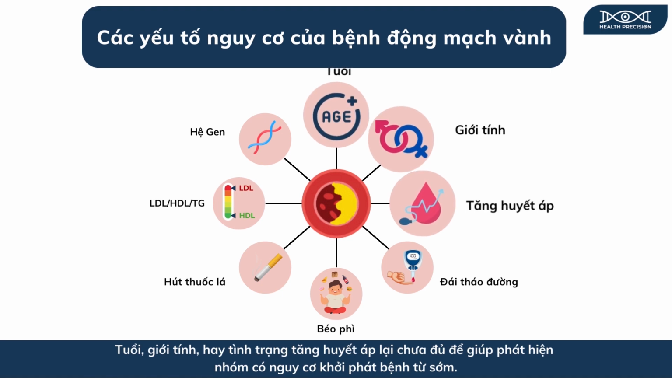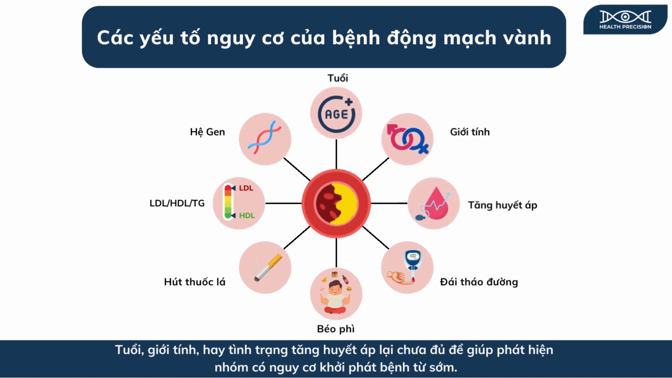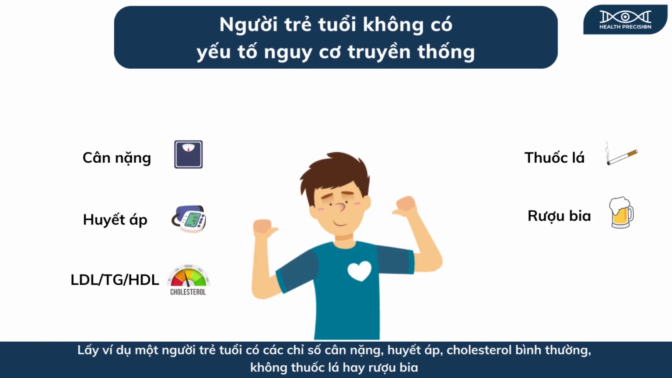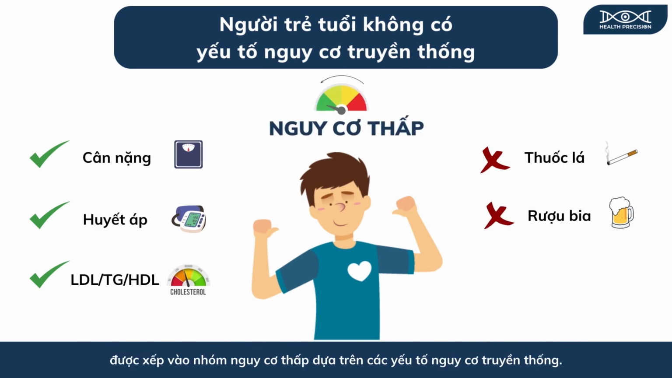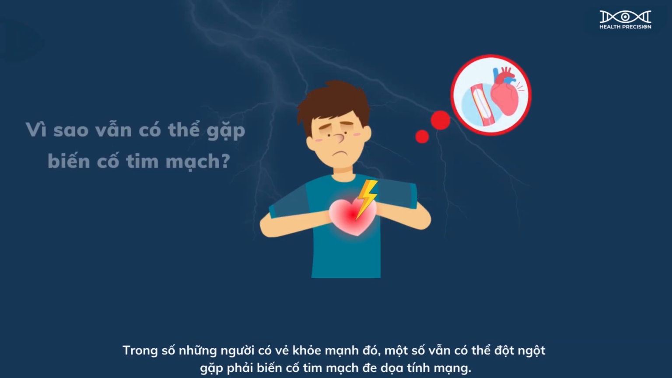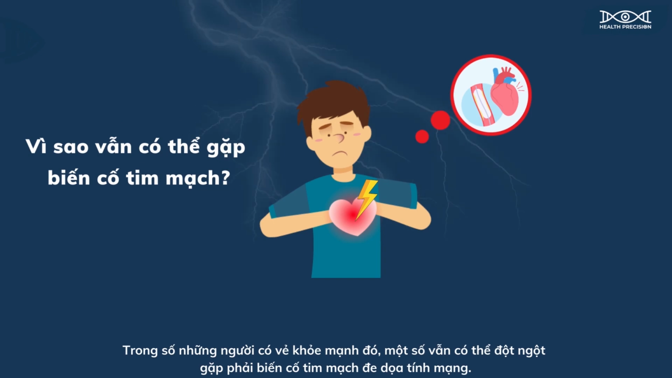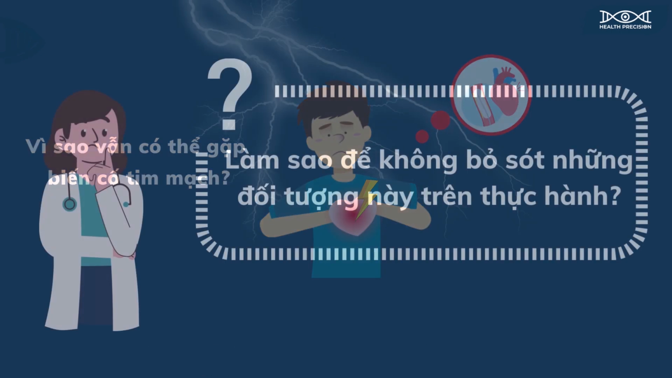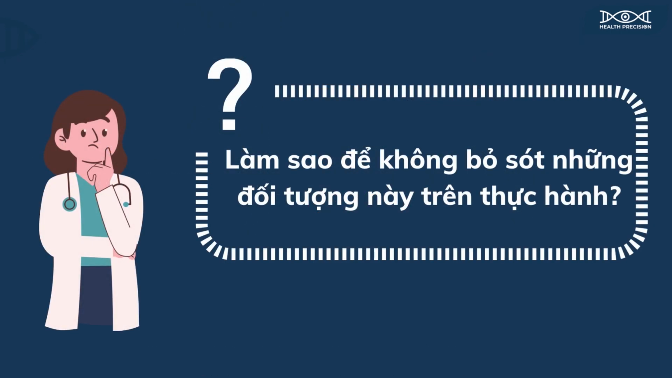Age, sex, or hypertensive status alone are insufficient to detect groups at risk of developing diseases early on. For example, a young person with normal weight, blood pressure, cholesterol levels, who does not smoke or drink, would be categorized into a low-risk group based on traditional risk factors. However, among these seemingly healthy individuals, some could suddenly encounter life-threatening cardiovascular events. How do we mitigate this oversight in clinical practice?